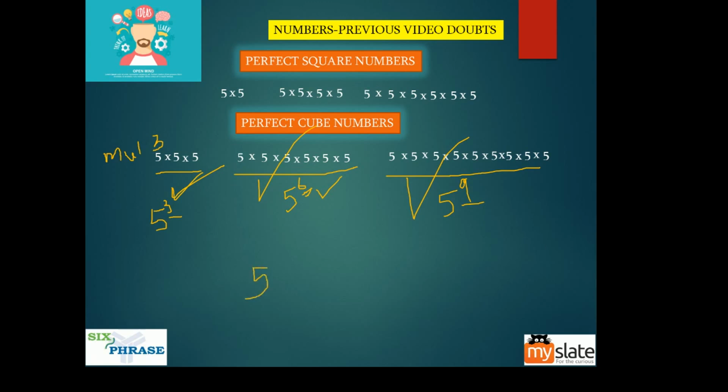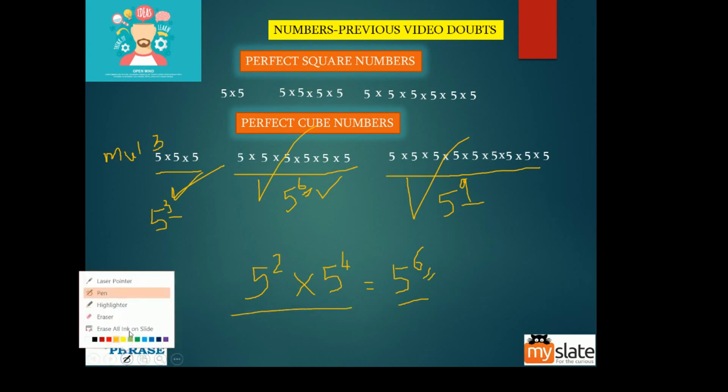For example, 5 square into 5 power 4. Is this number a perfect cube? Yes, it is a perfect cube, because 5 square into 5 power 4 is nothing but 5 power 6. If you don't understand how 5 square into 5 power 4 is 5 power 6, don't worry, we'll cover this in surds and in this topic. Right now just understand that it is 5 power 6, which is a multiple of 3. So this number is a perfect cube.